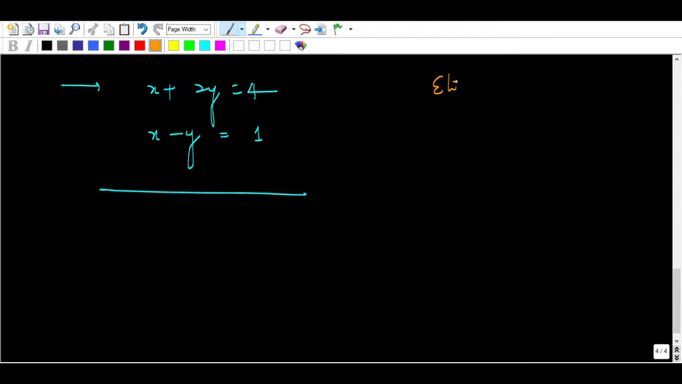So x plus 2y equal to 4, x minus y equal to 1. How can we solve this? We have learned in class 10th one method, and that method is known as the elimination method, by which you can find the solution of a system of equations. Just subtract these, so it is plus and this is minus. What is the meaning of elimination here?